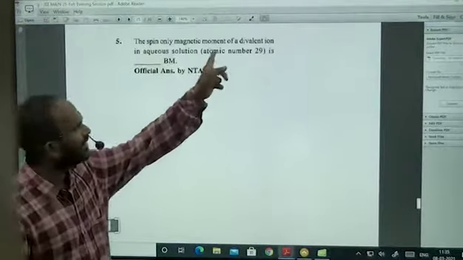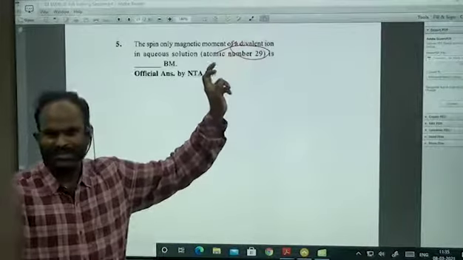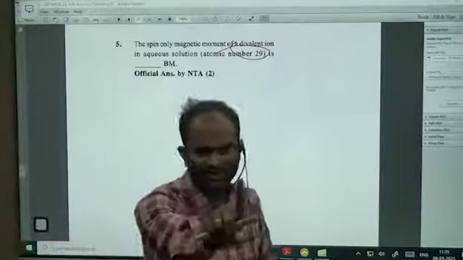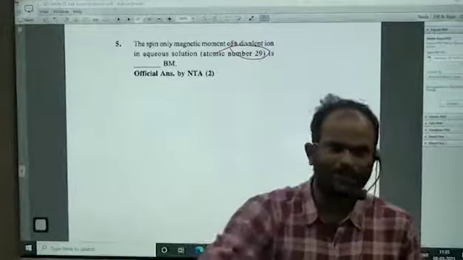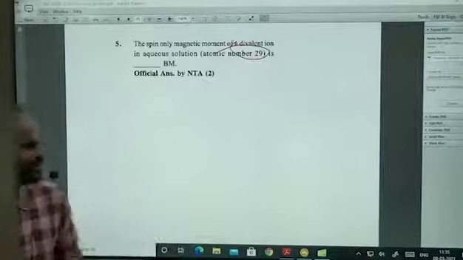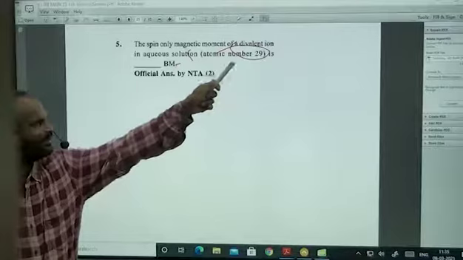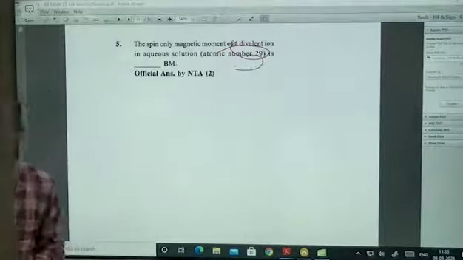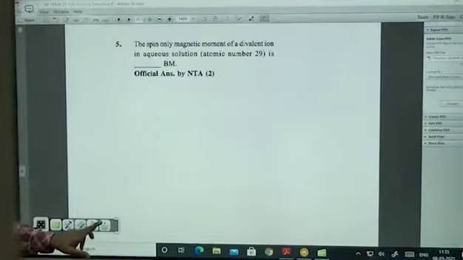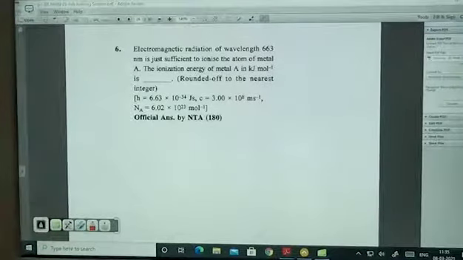The spin-only magnetic moment, divalent, atomic number 29, which means copper 2+. d9 configuration. It has only one unpaired electron. Square root of 1 into (1 plus 2), square root 3, 1.732. They might have rounded it off to the nearest integer. That must be given, but they did not include it here. If you check your original paper, then they must have given it in the brackets. Even I have not seen the original paper, I have seen this one only. But the answer should be 1.732. If it is rounded off, then it should be correct.